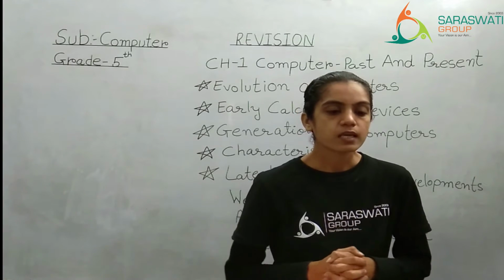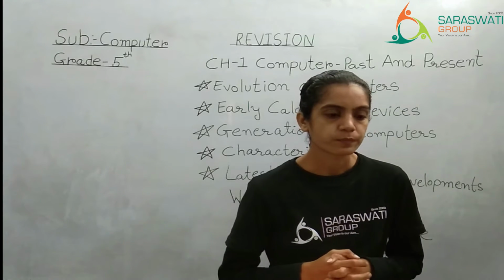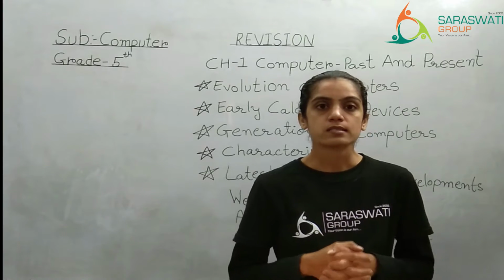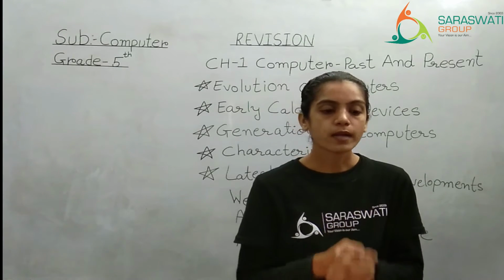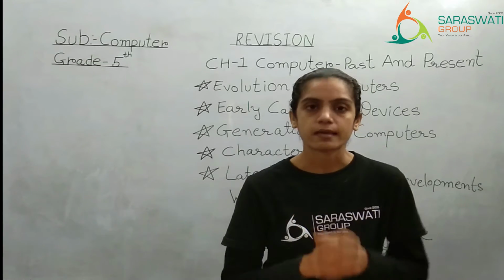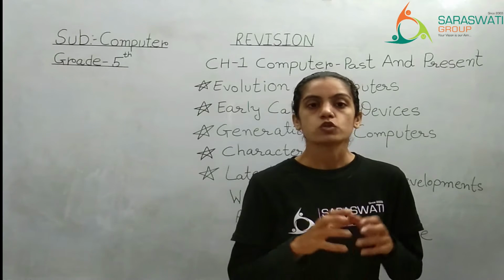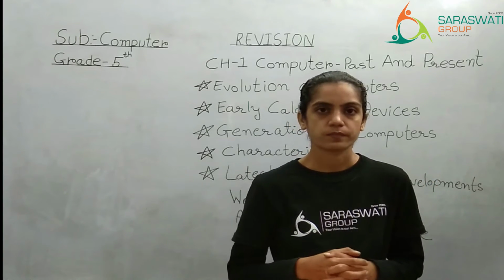It can handle numbers up to 9,99,999.999, so we can say up to 10 lakhs. That was the biggest achievement of Blaise Pascal.